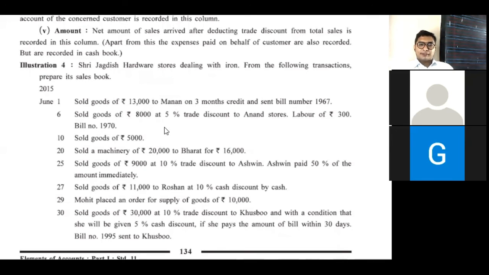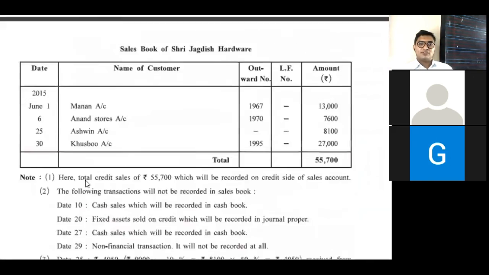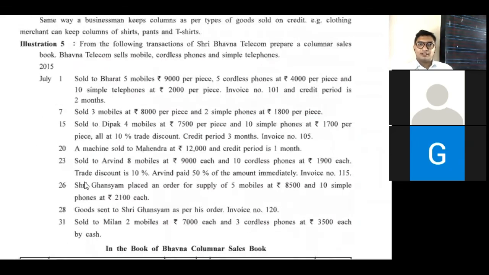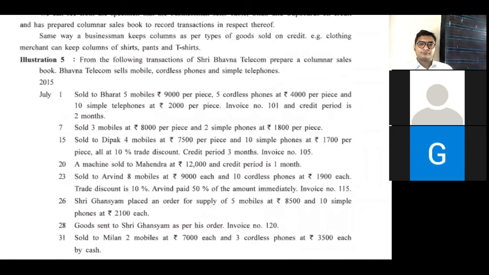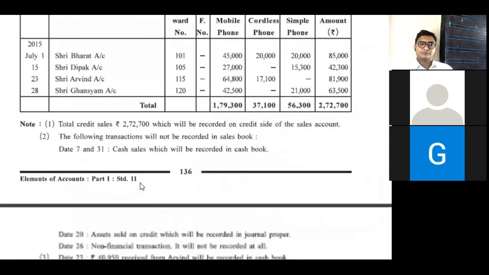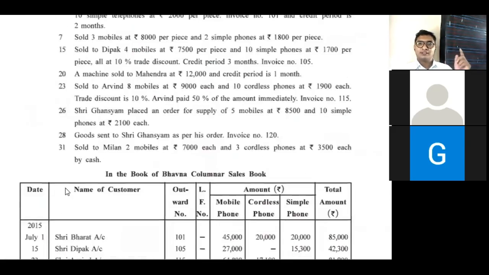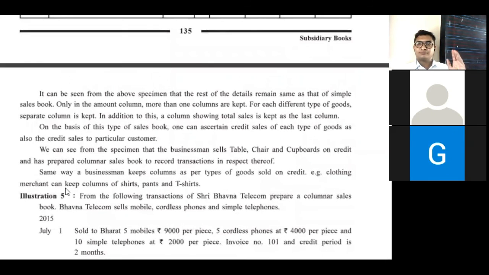So for illustration purpose, I have solved these two transactions. Now it is your part to complete this sum as a homework. Okay, so illustration number 4 that you have to complete. Another illustration number 5 and 6 is also in homework, because here only the change is, instead of purchase, we have to record all sales transaction. That's it. So today's session is over.